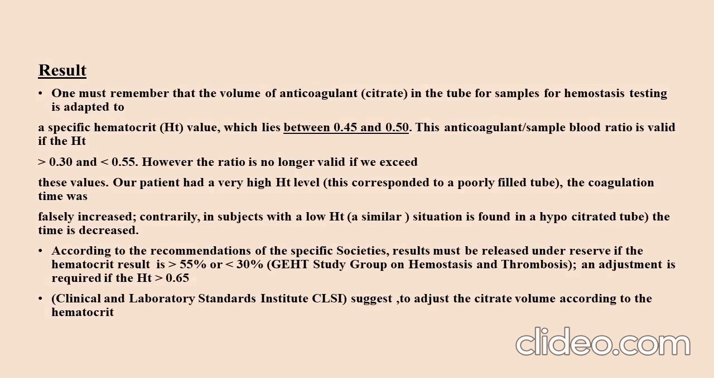The coagulation time was falsely increased, contrary to subjects with low HT. A similar situation is found in a hyposaturated tube. The time is decreased. According to the recommendation of a specific society, results must be released under reserve if the hematocrit result is above 55% or lower than 30%. The GEHT study group on hemostasis and thrombosis says adjustment is required if the HT is up to 0.65. The Clinical and Laboratory Standards Institute says to adjust the citrate volume according to hematocrit.